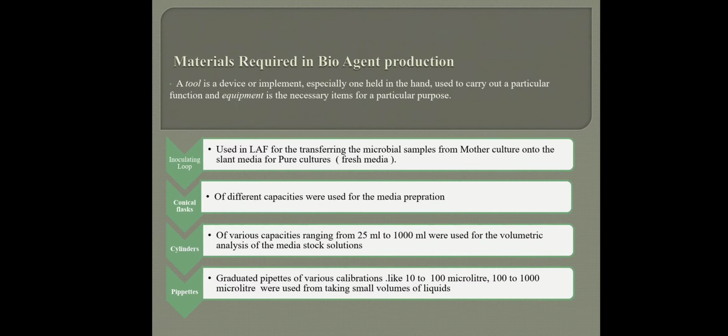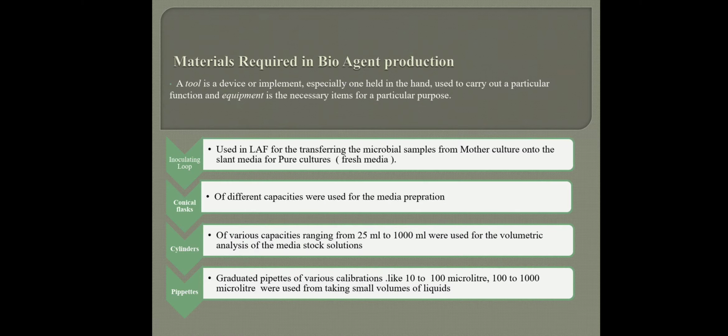It is a box-like thing in which there is a UV light. Before operating the laminar airflow, we switch on the UV light and keep it as such for 15 minutes. After 15 minutes we open the lid and start working inside the laminar airflow, so that our media, our inoculum and our specimen do not get contaminated. That is the main purpose of laminar airflow.